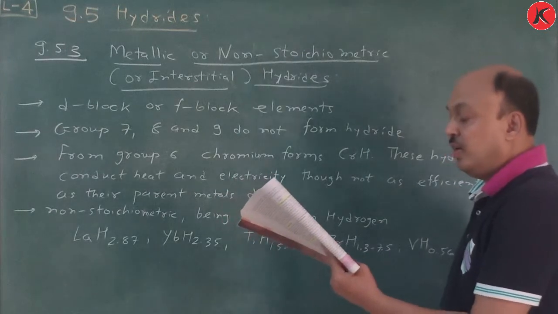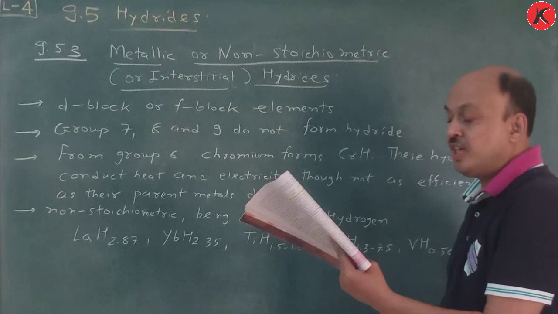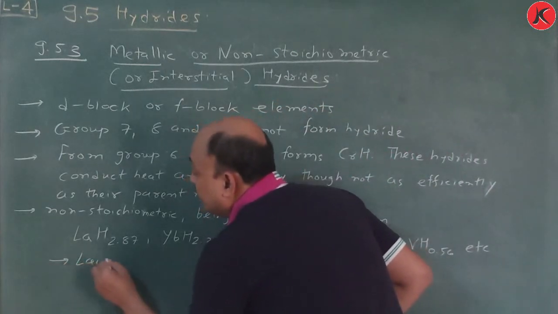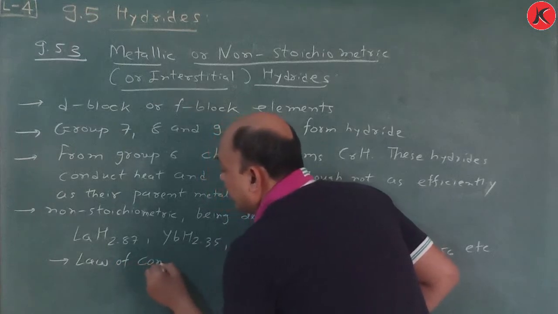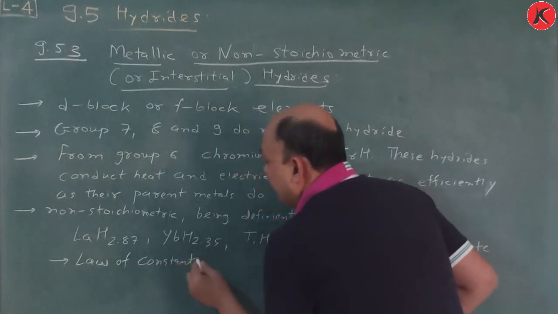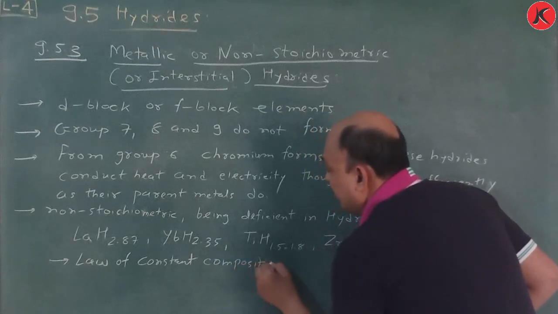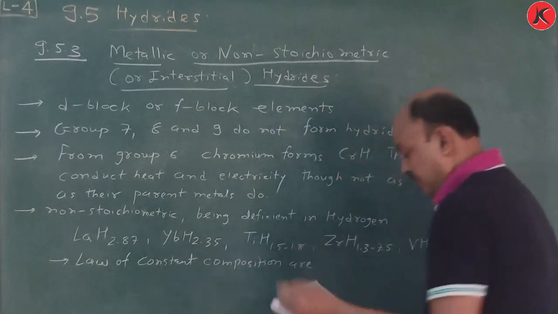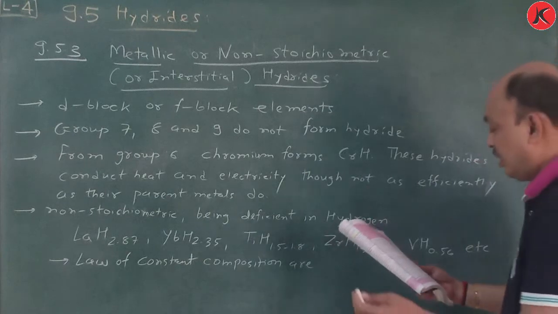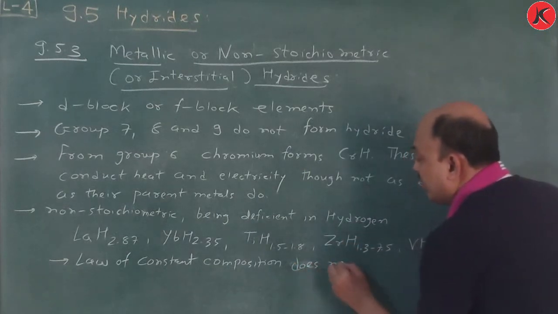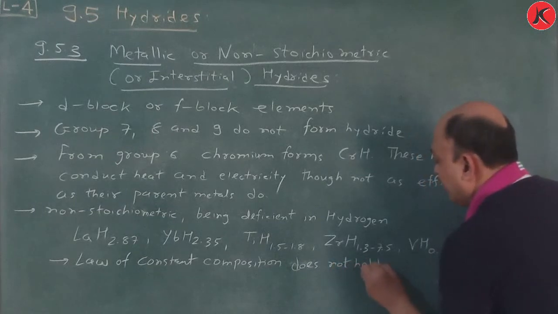In such hydrides, the law of constant composition does not hold good. Remember, the law of constant composition does not hold.